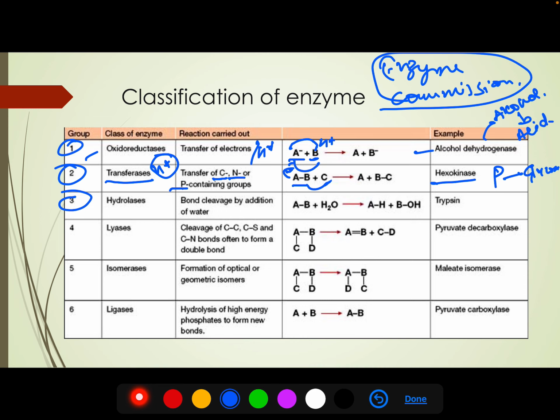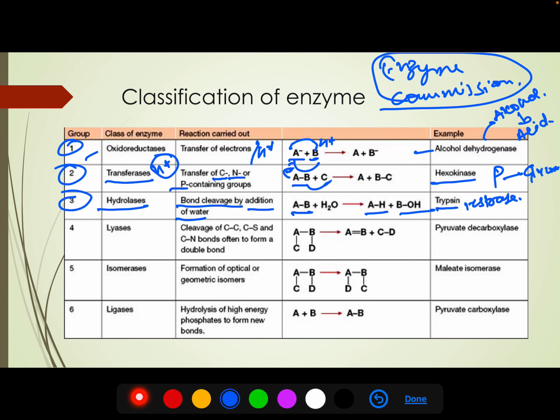Next is hydrolases. What do they do? They cleave a bond in the presence of water, or with the addition of water. So here AB is a molecule and with the help of water they hydrolyze the molecule. An example is esterase. It breaks an ester into alcohol and acid.